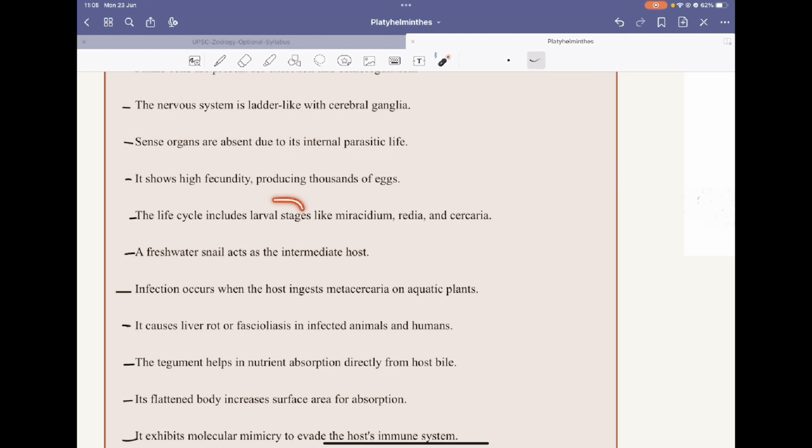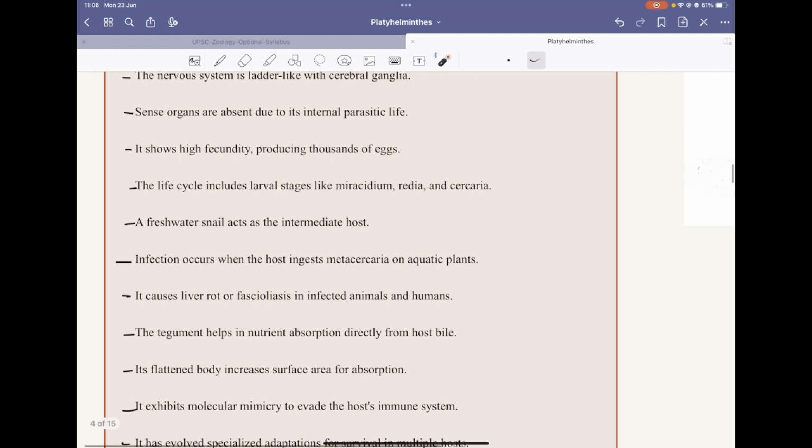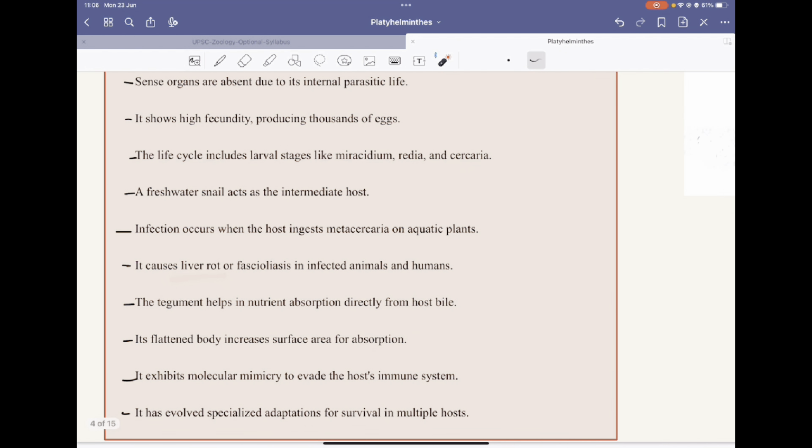The life cycle includes larval stages like Miracidium, Redia, and Cercaria. We will see the structure of these larvae. Its intermediate host is the freshwater snail. Infection occurs when the host ingests Metacercaria on aquatic plants, and it causes liver rot, or fasciolasis, in infected animals and humans.